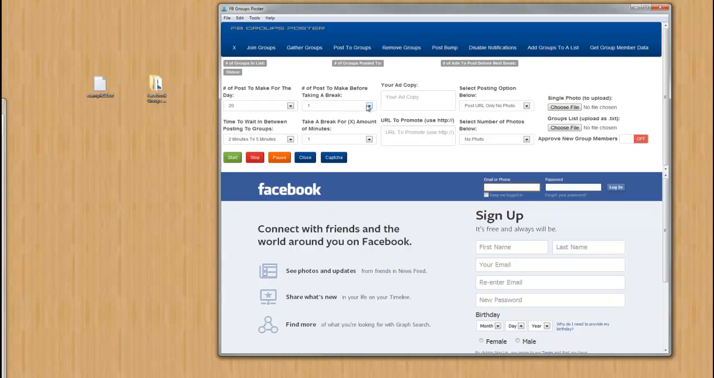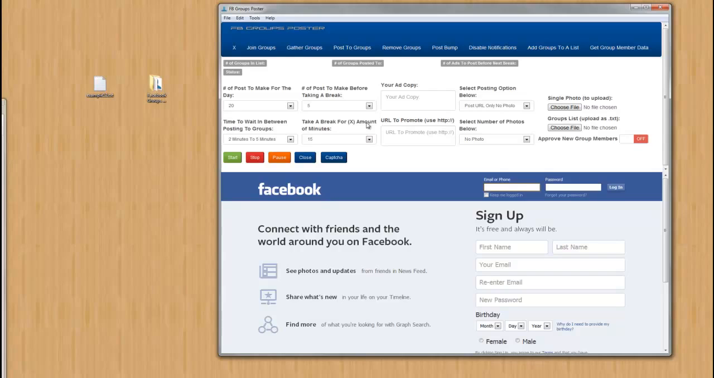And then you're going to select how many posts you want the software to make before it takes a break. So let's say you make 5 posts, and then the software is going to take a break. And you can specify for how long the software takes a break. You can do all the way up to 60 seconds. I would recommend at least 15 minutes. And this is going to help a lot of you stay out of Facebook jail.